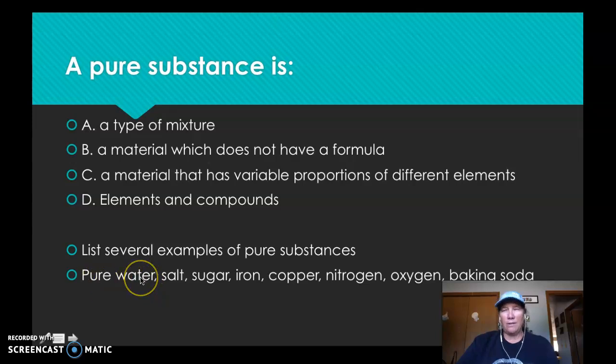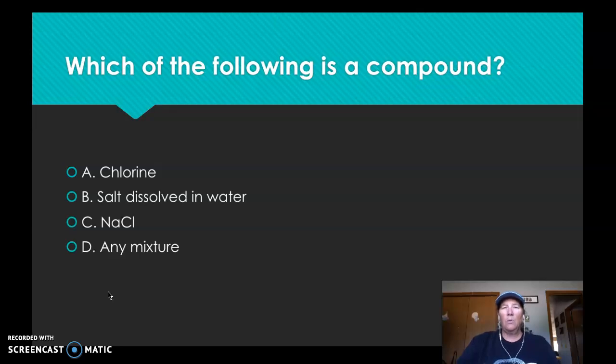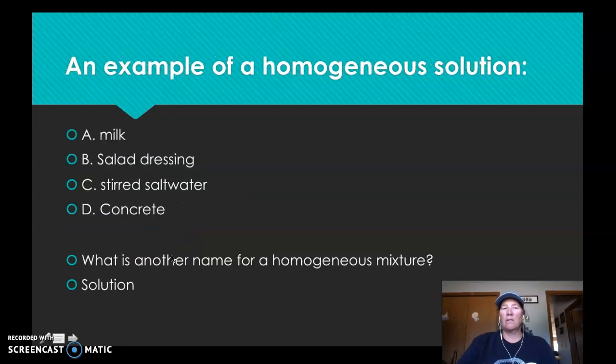So we got pure water, not tap water, but pure water. Salt, sugar, iron. Now I'm naming some, these are all elements. Iron, copper, nitrogen, oxygen. Okay, their composition is always the same. Baking soda is another example. Okay, so if their composition doesn't change, no matter where you get it from, then you know it's a pure substance. Okay, which of the following is a compound? Chlorine's an element. Salt dissolved in water, that's a mixture. NaCl, that's sodium chloride, that's salt, that is a compound. And any mixture is definitely not a compound, because a compound is a pure substance and a mixture is not a pure substance.